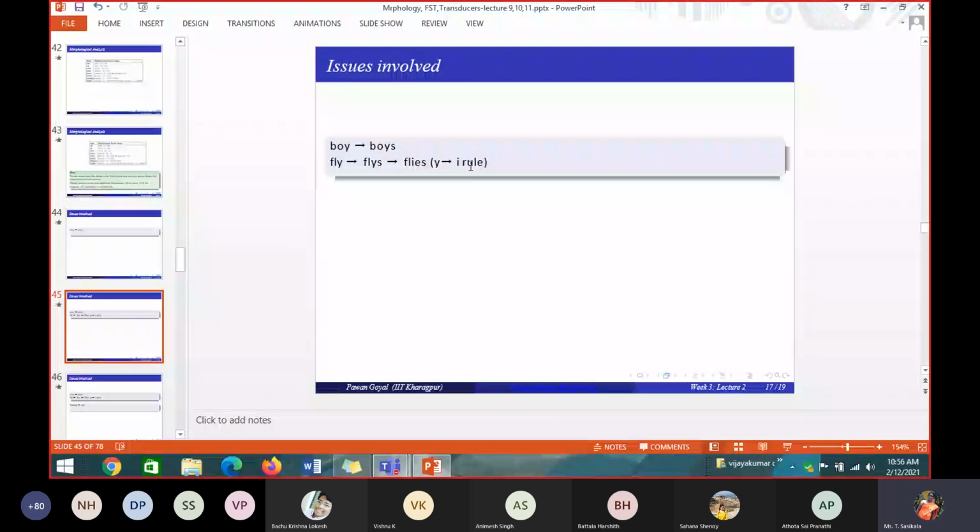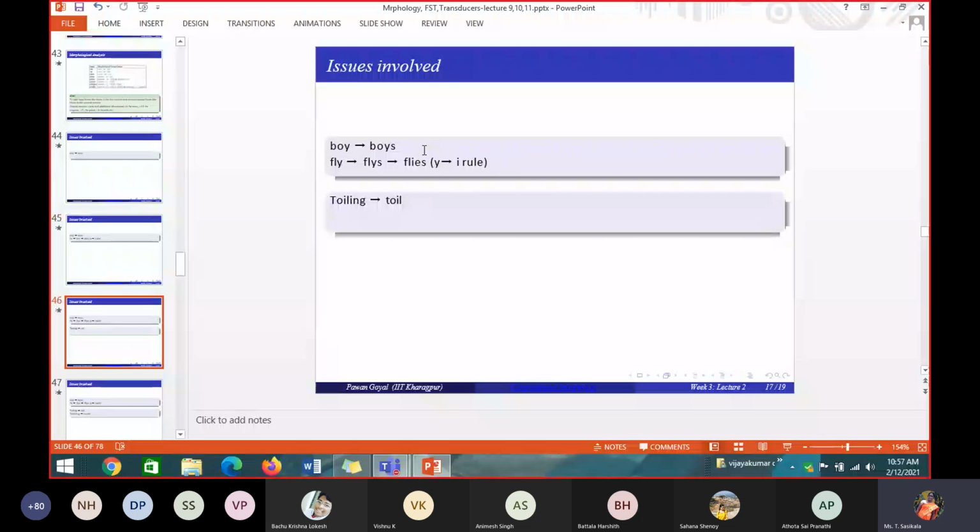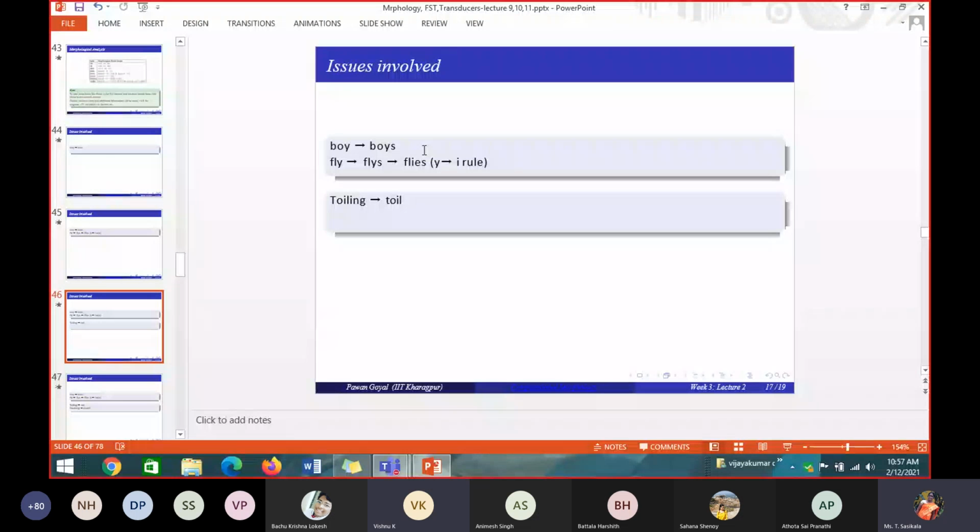You have to analyze. Similarly, you see here, toiling. What is the root word it comes from? Toil. Okay. Next, if I have the word duckling, what will be the root word? Duck. But accordingly, what the system will do is remove the suffix, right? Yes or no? It removes the suffix.